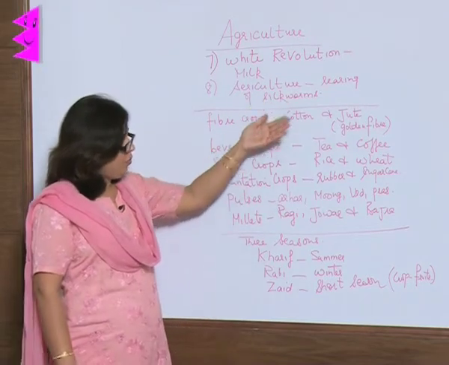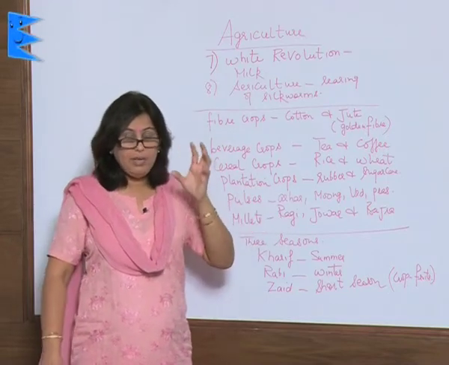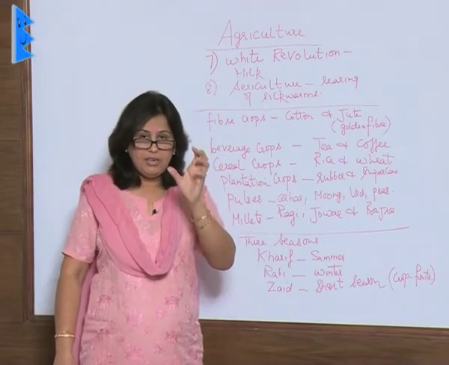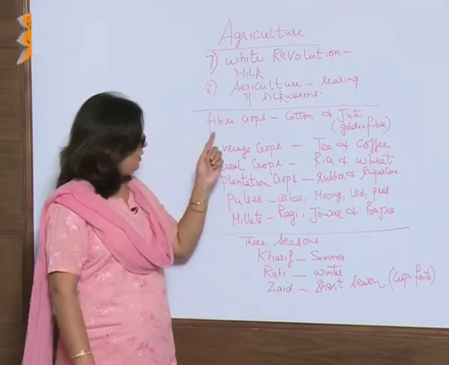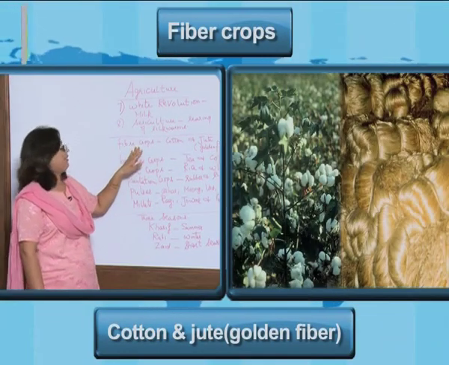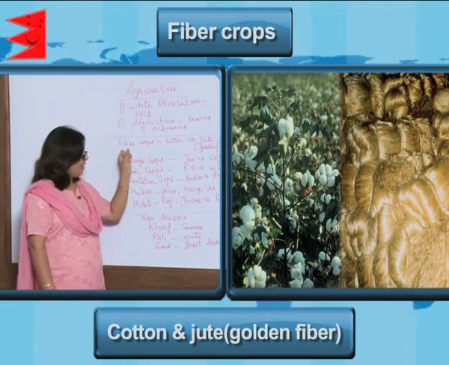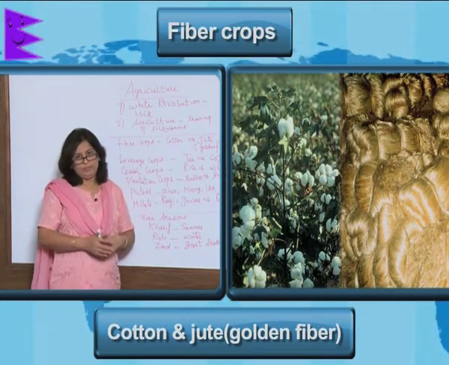Now, we move on to the chapter, but before that you must be clear about certain crops, what kind of crops they are. The first crop that I am going to tell you about is the fiber crops. The fiber crops are cotton and jute.